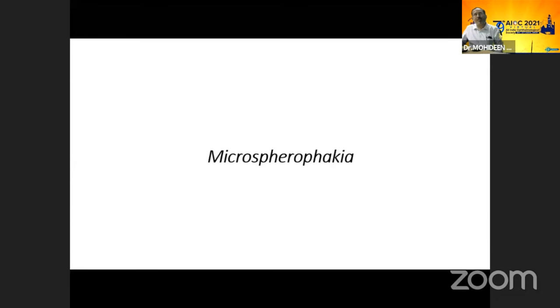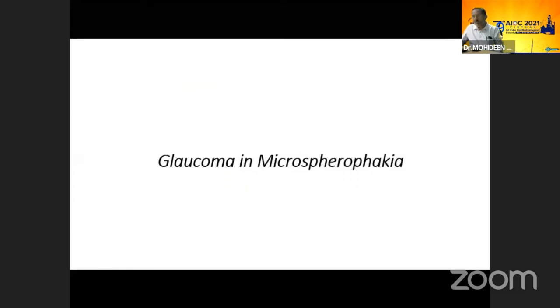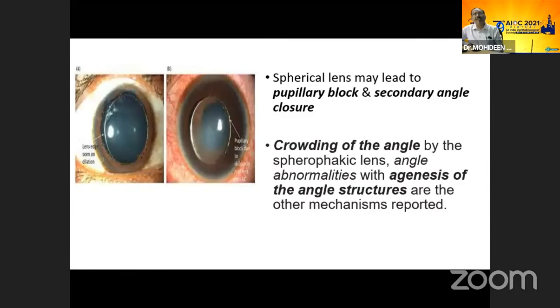So coming to microspherophakia, the second talk, again a rare entity seen in Weill-Marchesani syndrome: a small spherical crystalline lens with increased anterior-posterior thickness and reduced equatorial diameter. It is usually bilateral. Glaucoma in spherophakia, especially with spherical lenses, leads to pupillary block because the lens moves up and down, causing secondary angle closure.